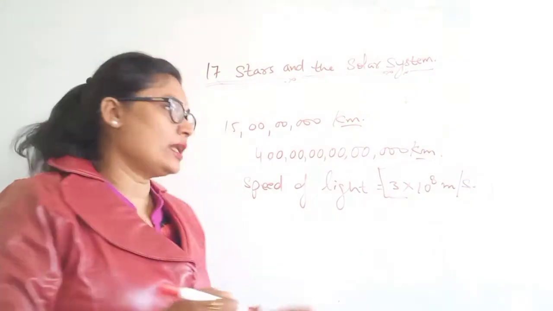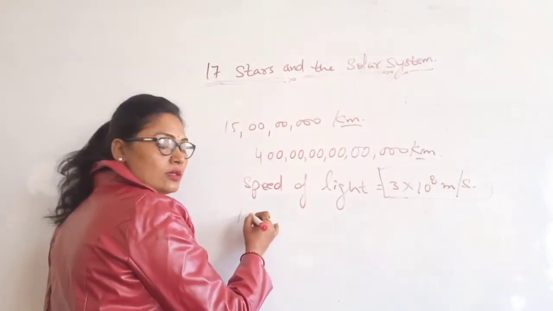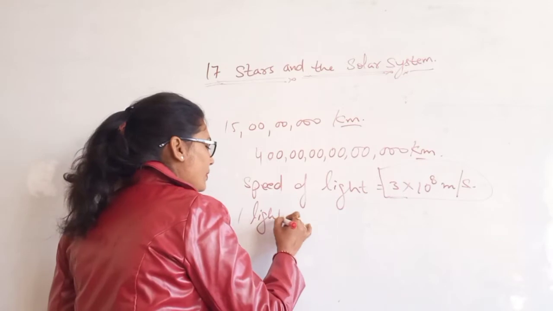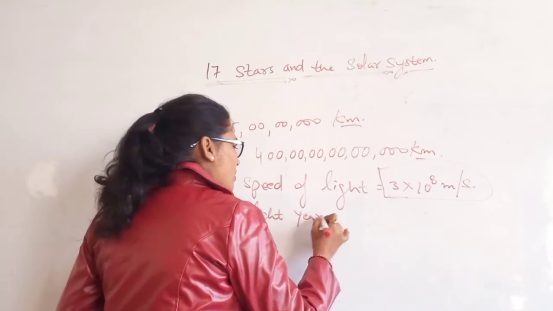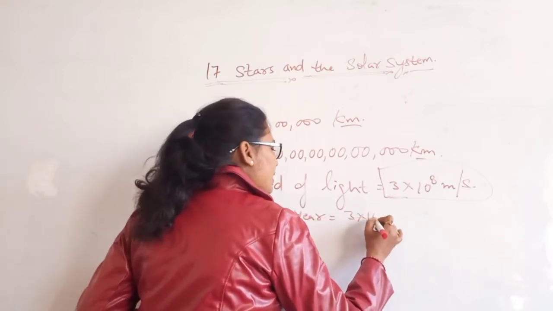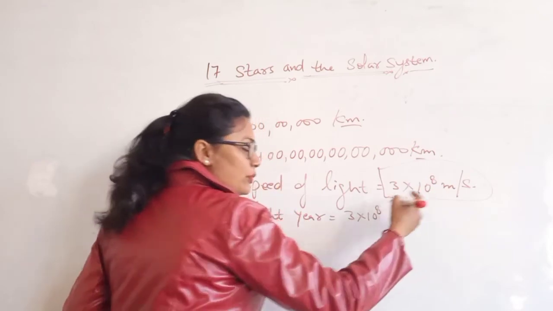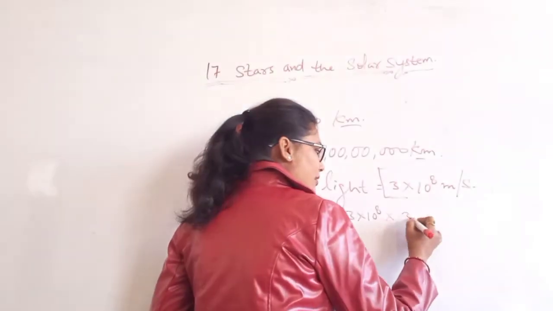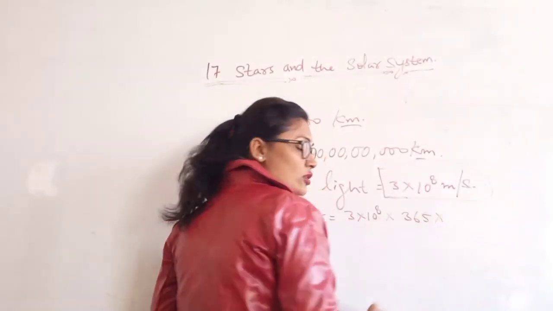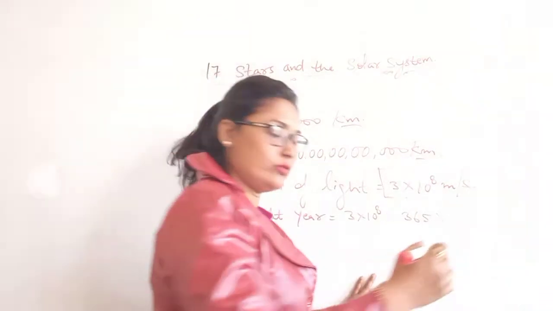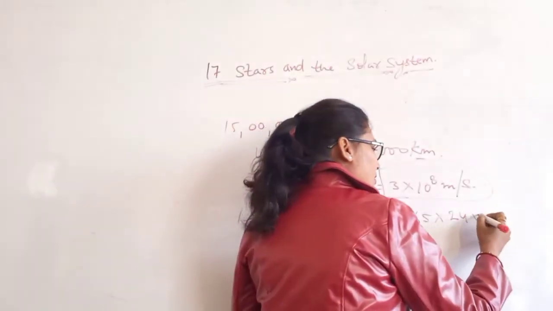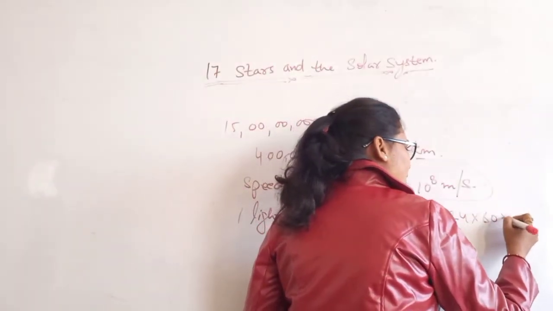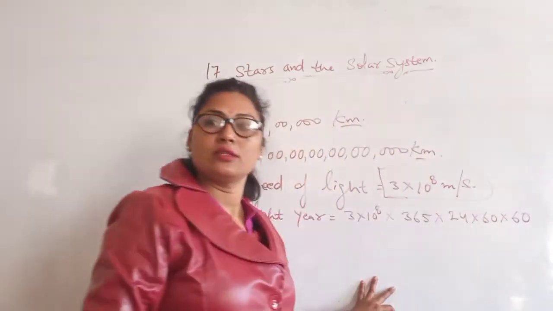So you can find out like that: 1 light year equals 3 into 10 to the power 8 meter per second, the speed of light, multiplied by 365 days, then 24 hours, then 60 into 60.